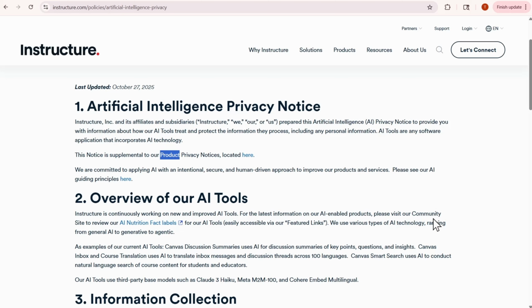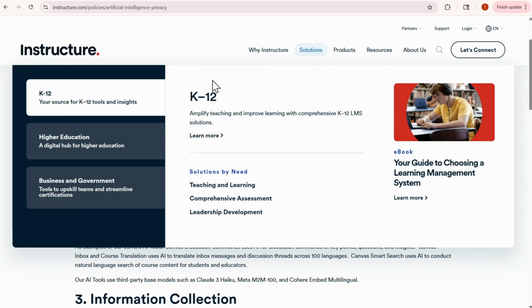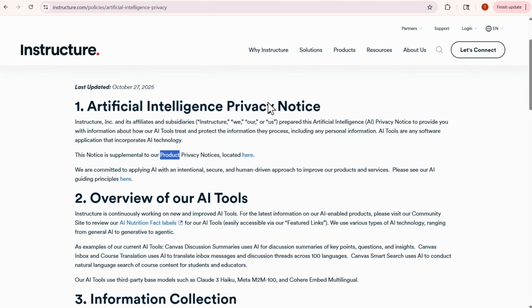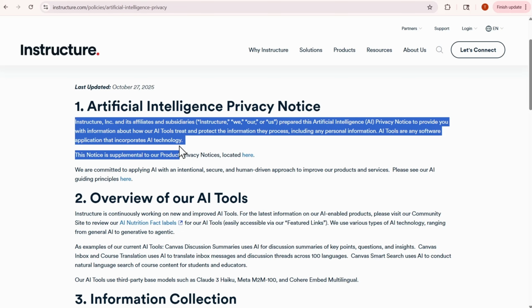When we're looking at a privacy contract, like a data processing addendum, the audience there are privacy lawyers that negotiate and draft those DPAs. That's the audience. So the tone of a DPA is going to be very different to a product privacy notice for a student, because we already know that this is for K through 12. The audience for this tool is going to be different to the artificial intelligence privacy notice if the audience are enterprise businesses. Then we have something different. The tone, the language that's utilized is going to be very different.